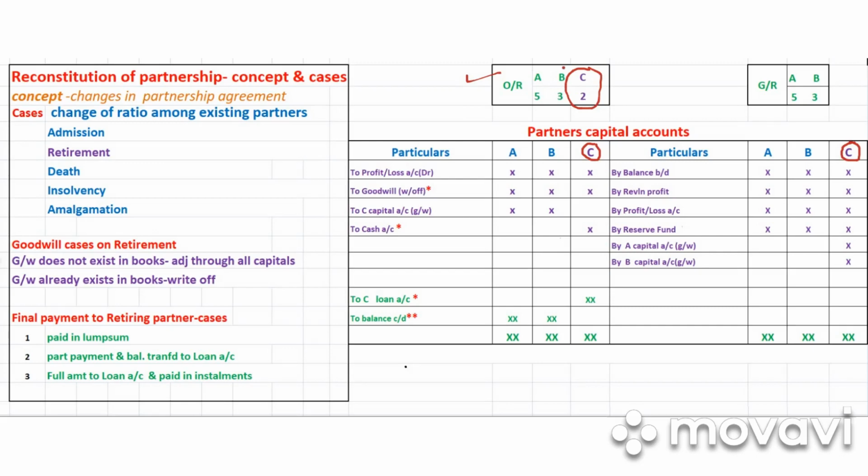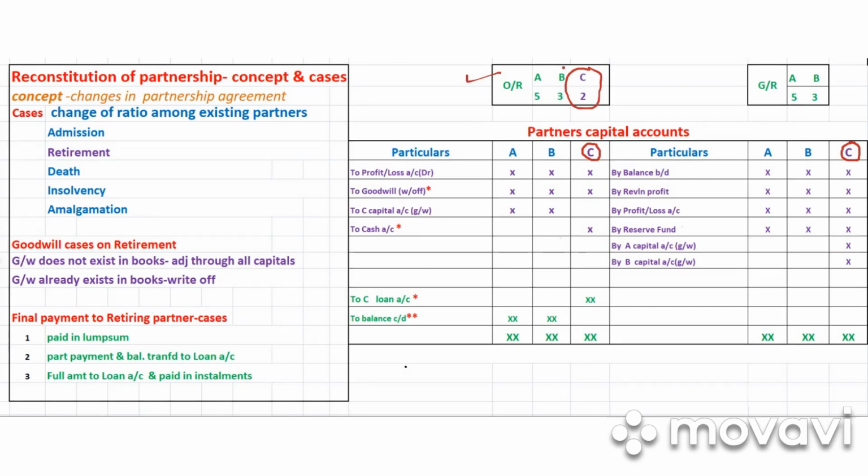So in this particular case it will be just opposite to admission. In admission, the old partners sacrifice for the new partner. But on retirement, they are going to gain the retiring partner's share, because when a partner leaves the organization, he or she gives his or her share to the remaining partners.